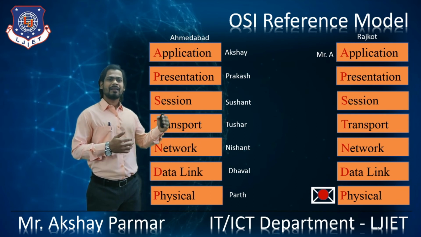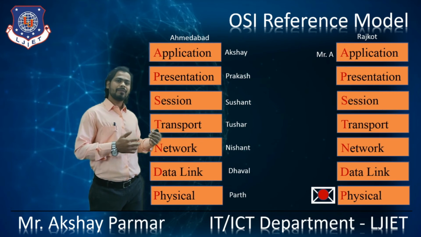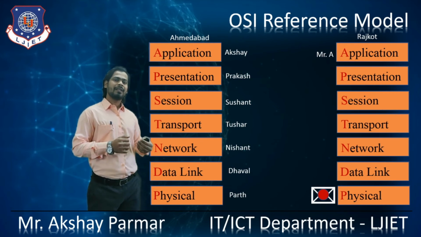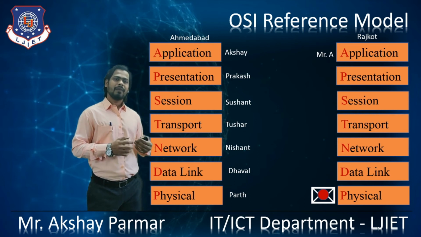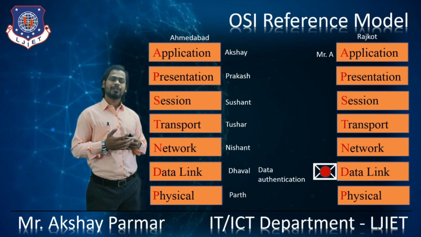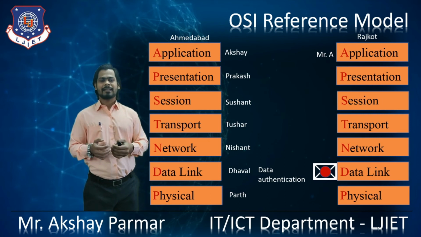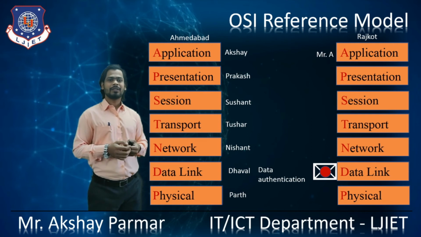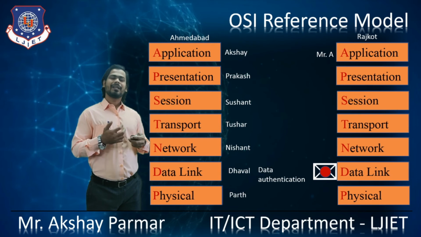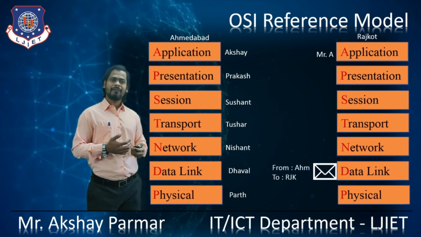And they reach Mr. A's company's physical layer in Rajkot. Mr. P at the receiver end of the physical layer of Mr. A's company will receive the sealed envelope. He will send that envelope to Mr. D. So Mr. D will assure that the seal is properly there, right? So no one has accessed the data in the middle of the transmission, so that they can assure the data authenticity. So Mr. D will remove that stamp and give that closed envelope to Mr. N,